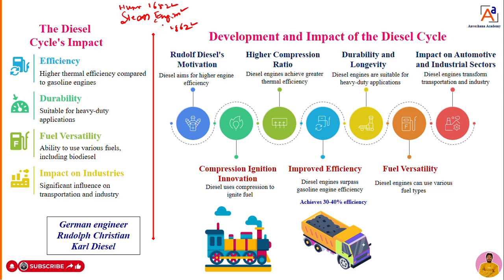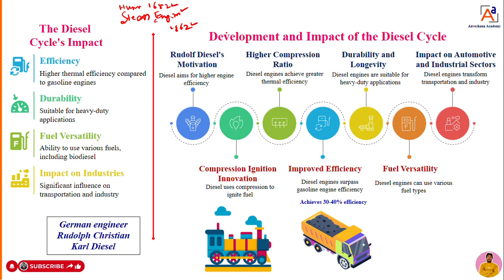To overcome all these challenges, he tried to invent an engine that must be internal combustion, that means the combustion has to take place inside the cylinder of the engine. In that direction he worked a lot and invented an engine. That engine is the petrol engine, or we can call it a gasoline engine.